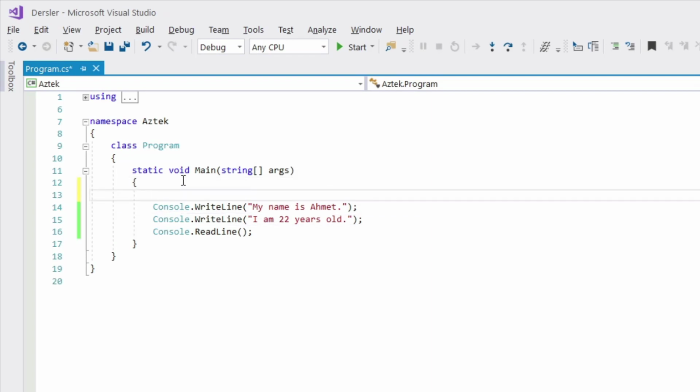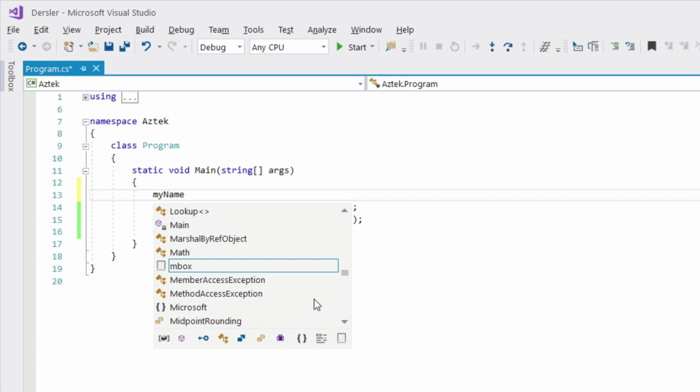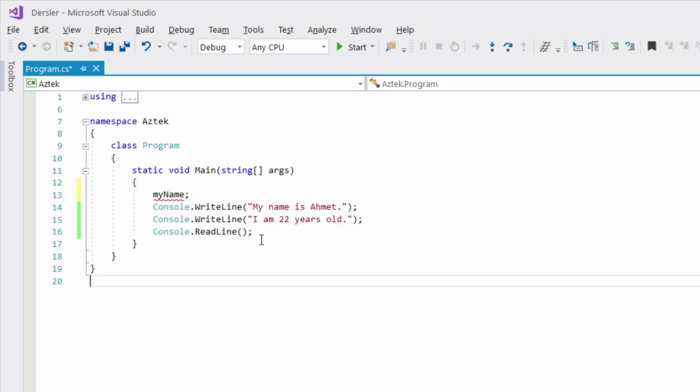Let's come here and give a name to our variable. What should be our variable name? Let's say, because we are changing my name, it would be myName. But as you can see, it gives an error. Why does it give an error? Because it says you can't define a variable without a data type. So it needs a reference point. So what should be our data type?